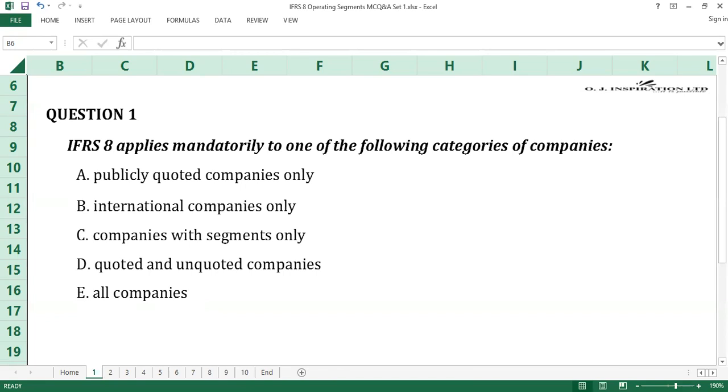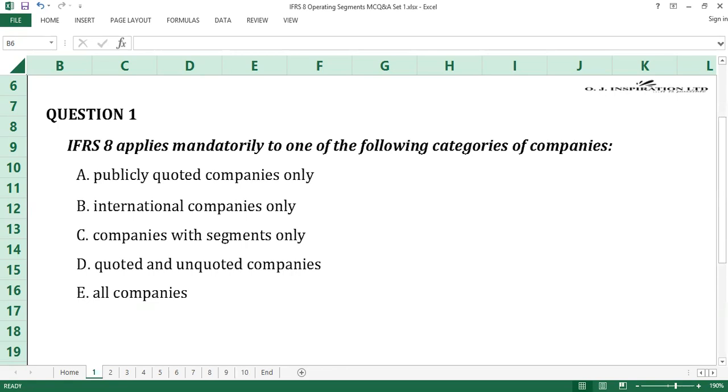IFRS applies to: 1. An entity that has debt or equity instruments that are traded in a public market, that is domestic or foreign stock exchange, or an over-the-counter market, including local and regional markets. Or 2. An entity that files or is in the process of filing its financial statements with a Securities Commission or other regulatory organization for the purpose of issuing any class of instruments in public markets.